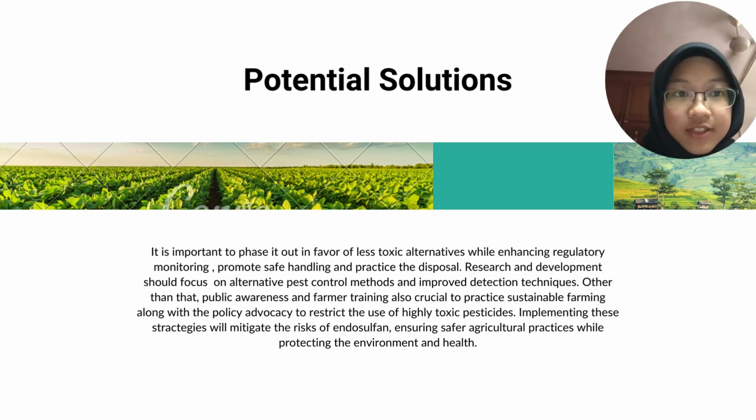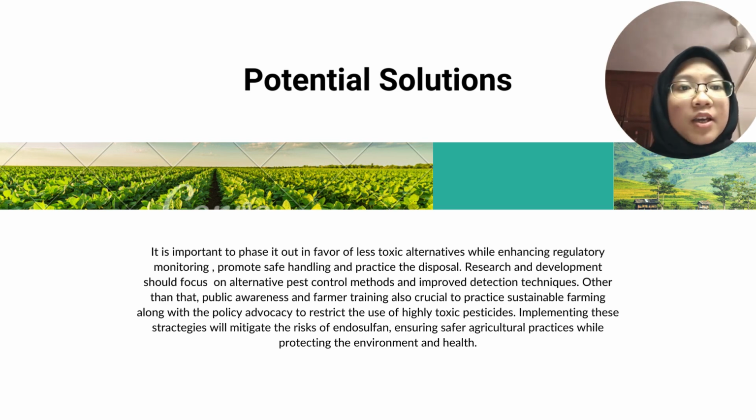It is important to phase it out in favor of less toxic alternatives while enhancing regulatory monitoring, promoting safe handling, and practicing proper disposal. Research and development also should focus on alternative pest control methods and improve detection techniques.